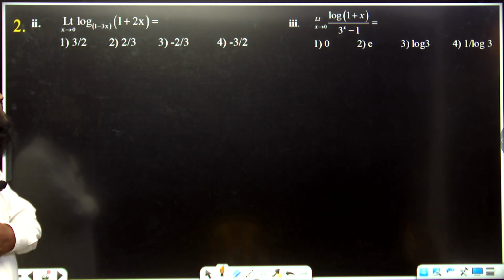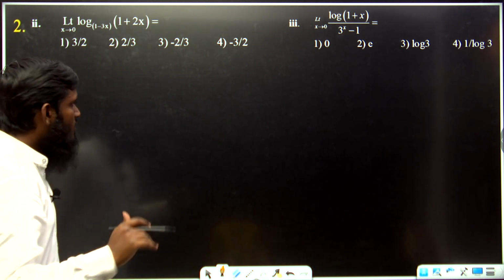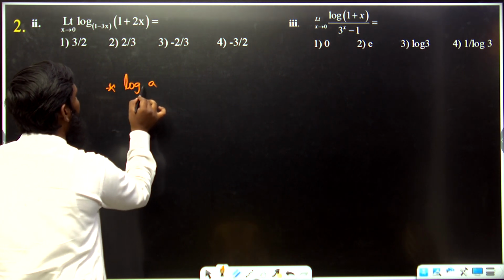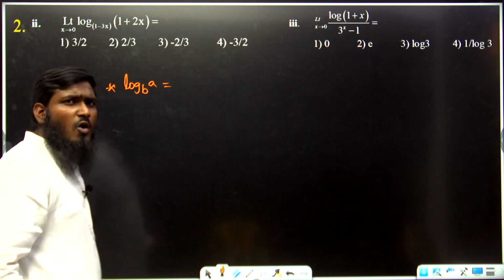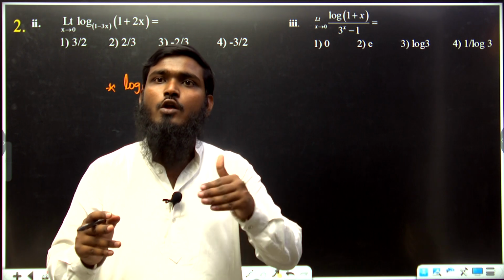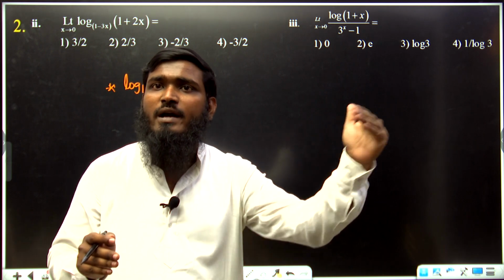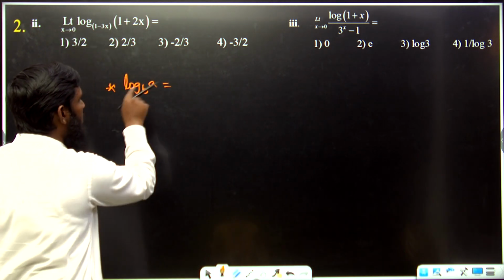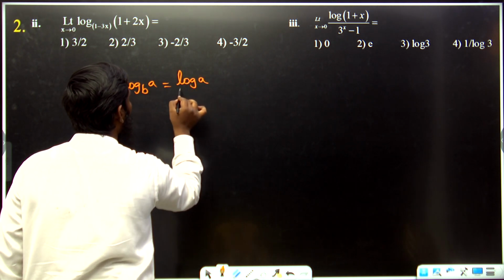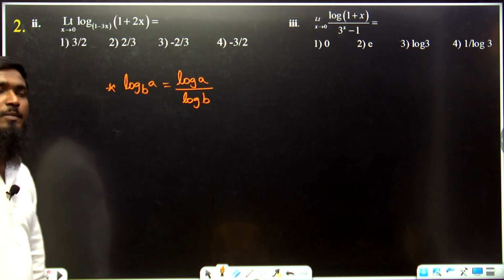Now the next part: limit x tends to 0, log of 1 plus 2x to the base 1 minus 3x is given. First, listen carefully, we have one formula for log a to the base b. Already we know log a into b is log a plus log b, and log a by b is log a minus log b. But what is the formula for log a base b? Log a base b means log a divided by log b.